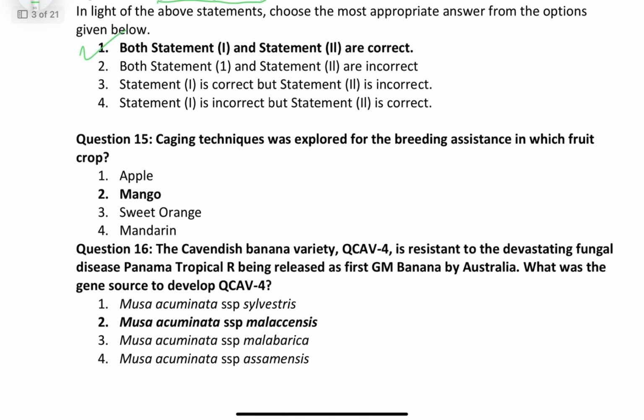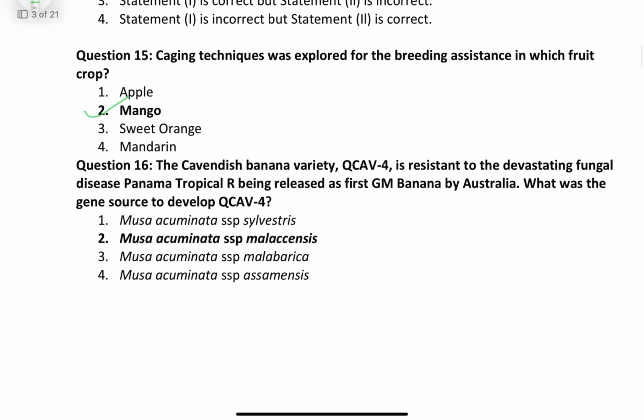Caging technique was explored for breeding assistance in which fruit crop? That is mango. The Cavendish banana variety QCAV4 is resistant to the devastating fungal disease Panama tropical race 4, being released as the first GM banana by Australia.